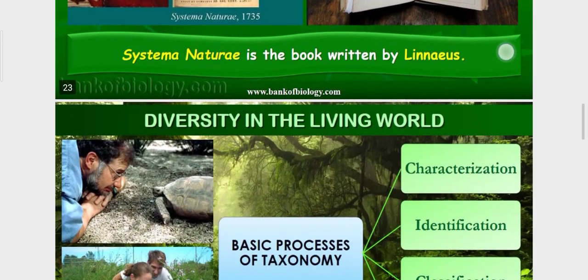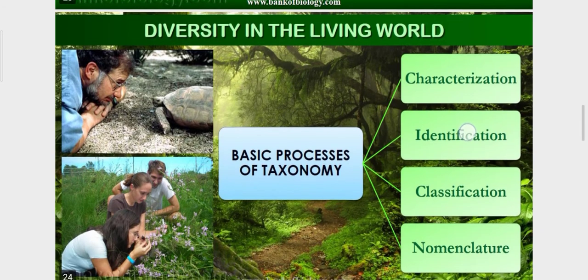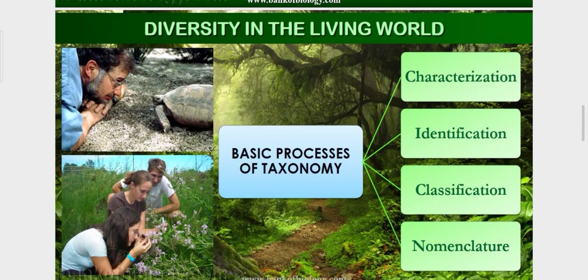Okay. Now, diversity in the living world. Basic processes of taxonomy. What are the basic processes of taxonomy? How will we identify them? How will the study be done? So here are some basic processes. First one is characterization. Second is identification, then classification and nomenclature. First characterization, we will look at its characters, then we will identify it, then classify it, then nomenclature, then we will name them.